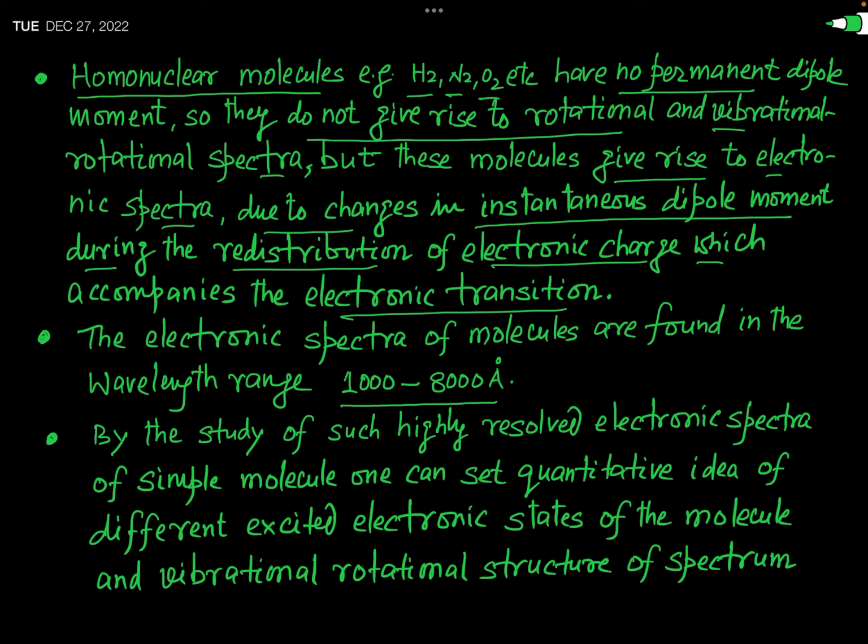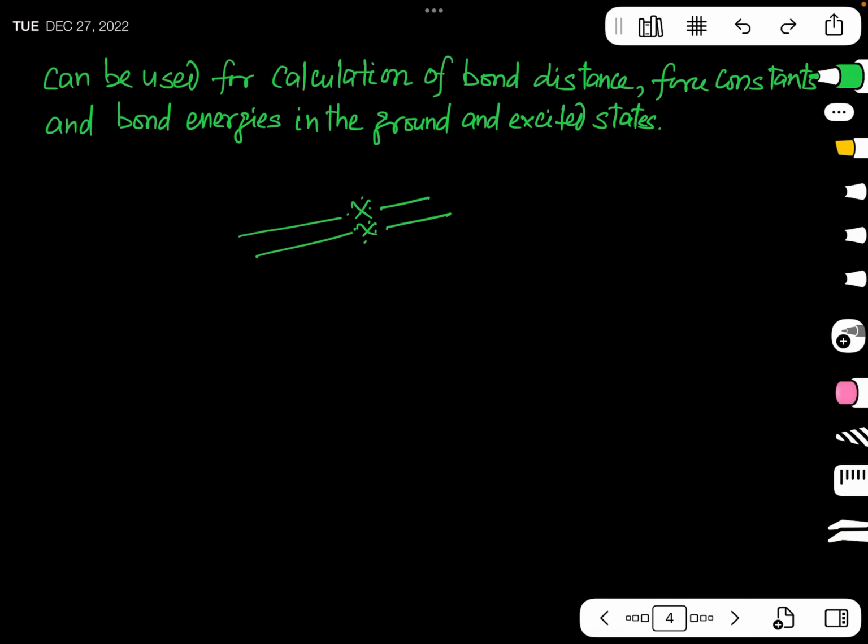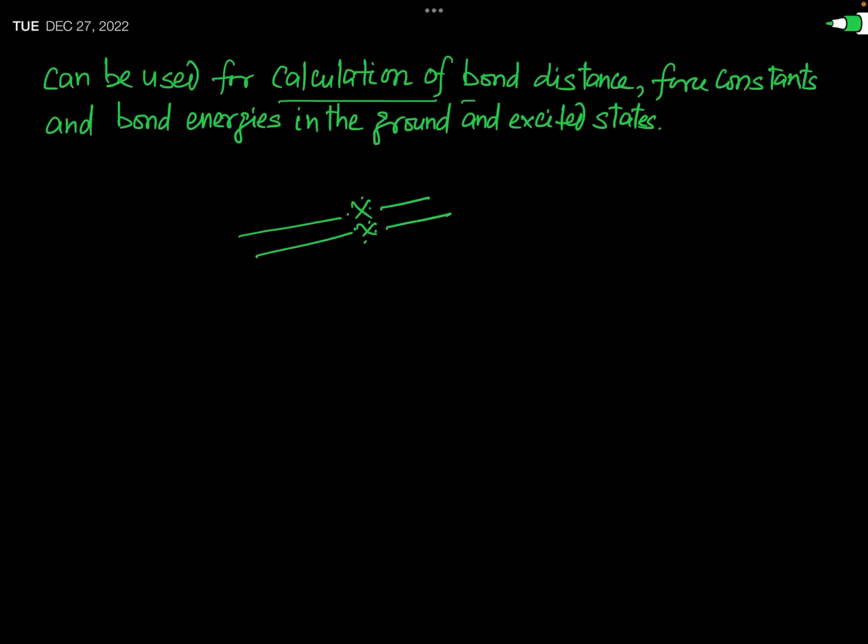So you should remember that from the study of electronic spectra, we can get a quantitative idea of the different excited electronic states of the molecule, and the vibrational rotational structure of a spectrum can be used for the calculation of bond distance, force constant, and bond energy, in the ground state and the excited states.